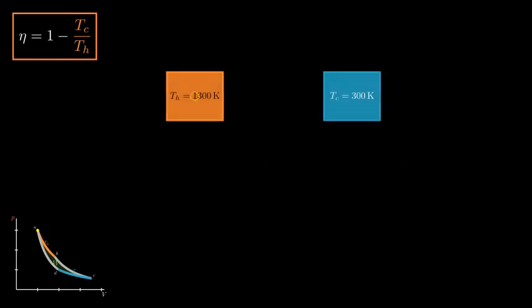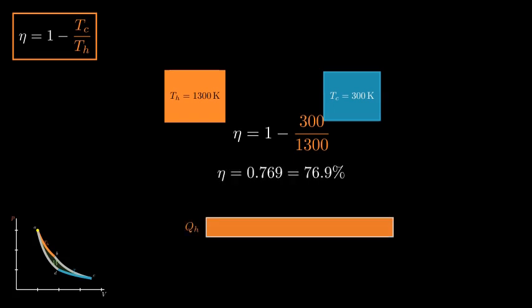A furnace at 1300 Kelvin, rejecting to a 300 Kelvin day. The ratio is 300 over 1300, the ceiling is 1 minus that. 76.9%. Of all the orange heat you pay for, that much turns green, into work, and the rest, 23%, stays blue, dumped into the cold, by law.